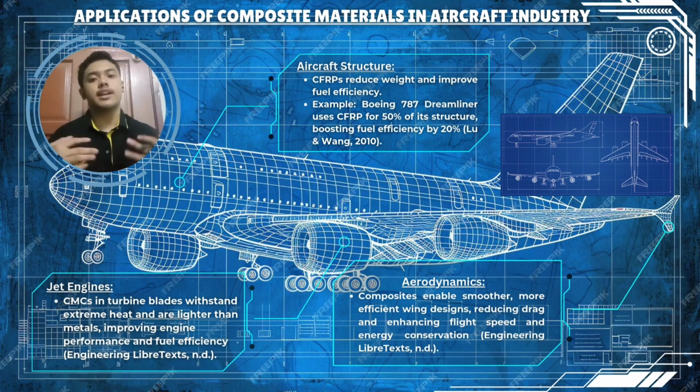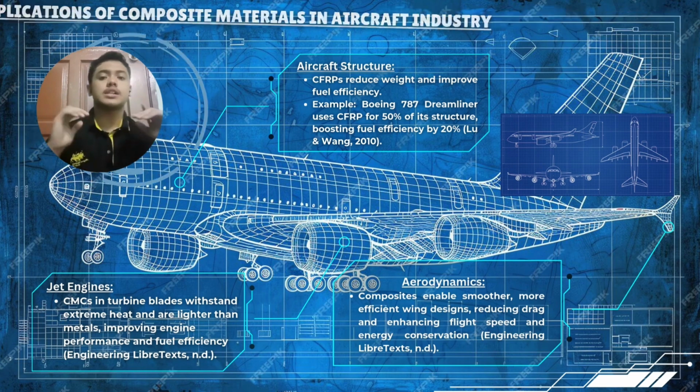Other than that is jet engines. Jet engines rely on ceramic matrix composites for high-performance parts such as turbine blades. These materials resist extreme heat while being lighter than metals. This combination improves engine durability and boosts fuel efficiency, making flight smoother and safer.